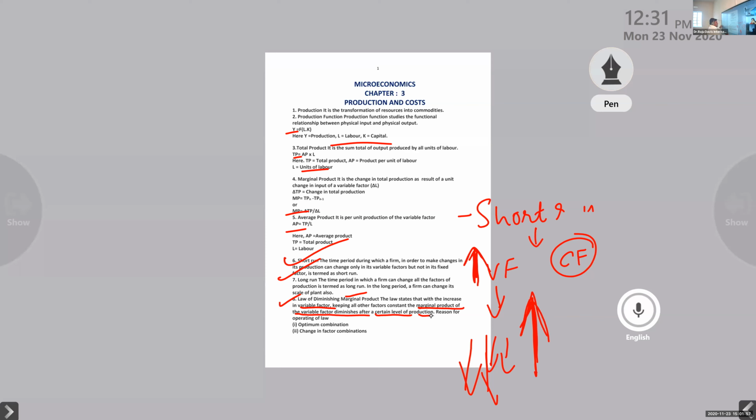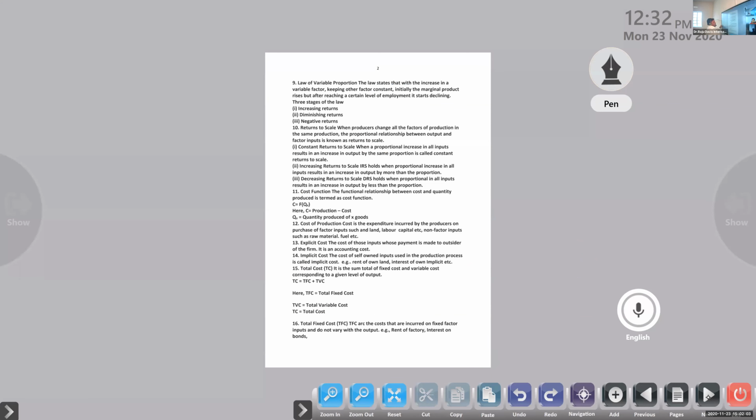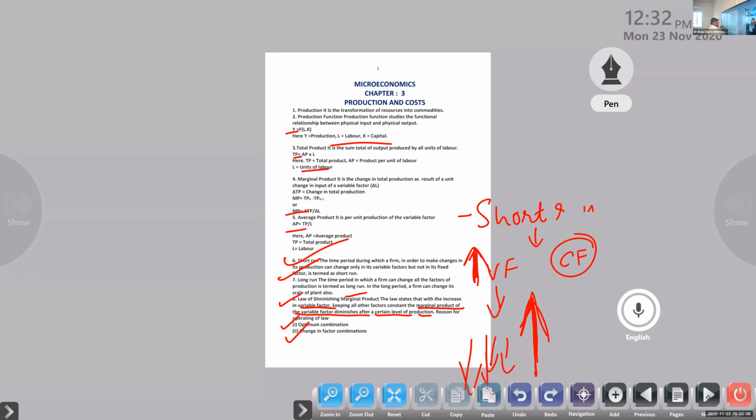The reason for that is the optimum combination, changes in the factor combination. If you are not making changes in the factor combination, it will happen. Even if we use the optimum, maximum combination, after achieving the maximum, it will start decreasing. It will start decreasing. Clear or not, Aditya?